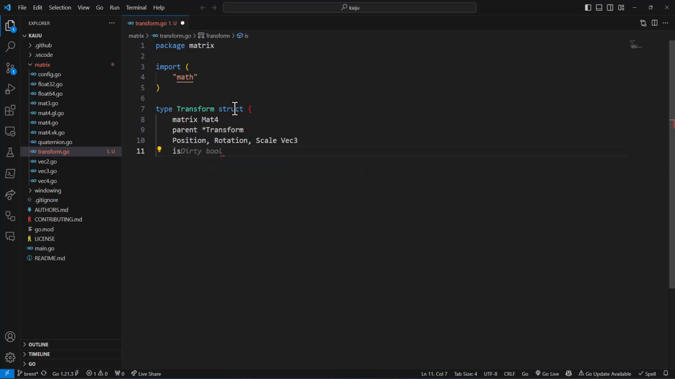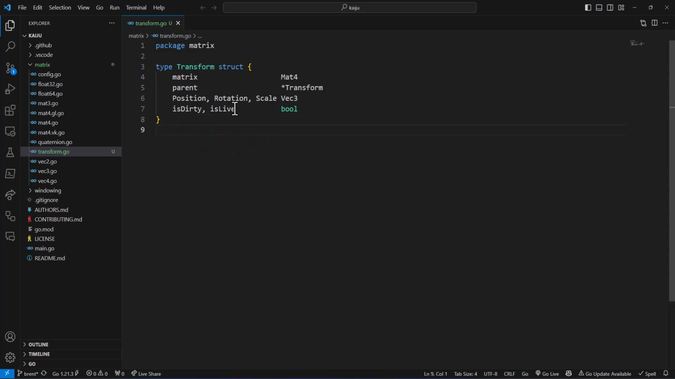We don't really want to set these though. This is just public accessibility. So I may come back and make those privates. So is dirty is going to be a bool. And I like to have this extra one, is live, which if it is live, that means that it should update its matrix every frame or every update. Whereas otherwise, it's only going to update when it knows that it's dirty.